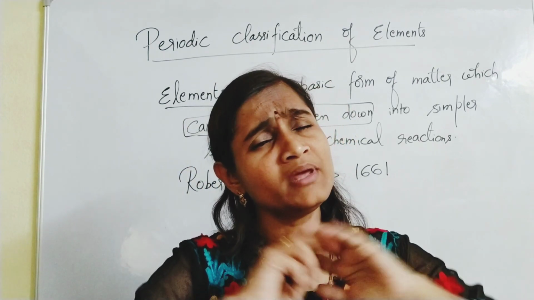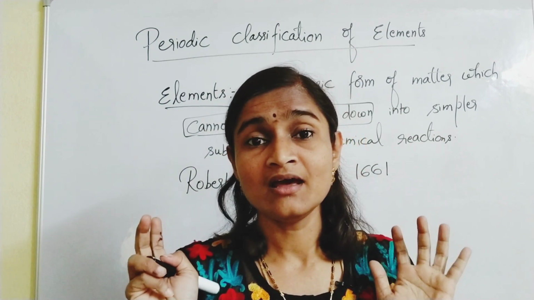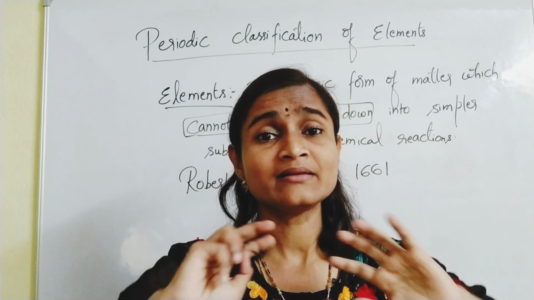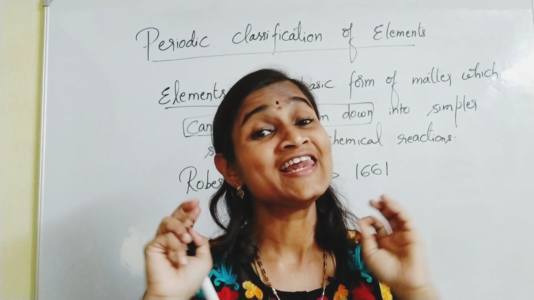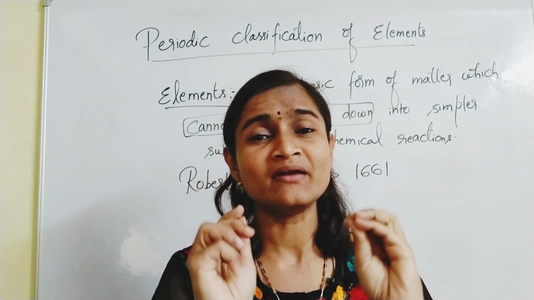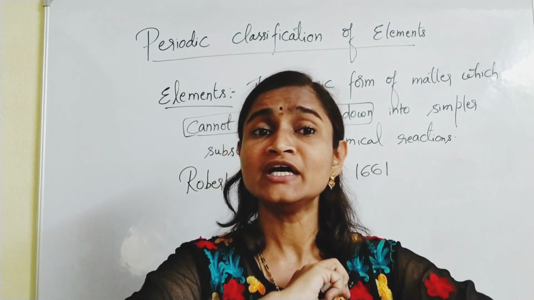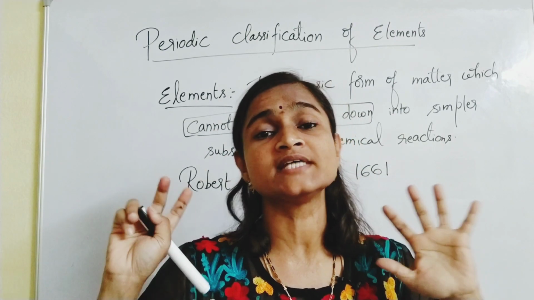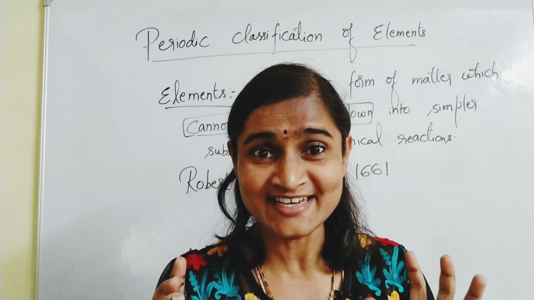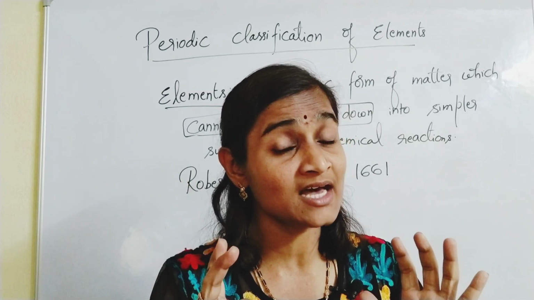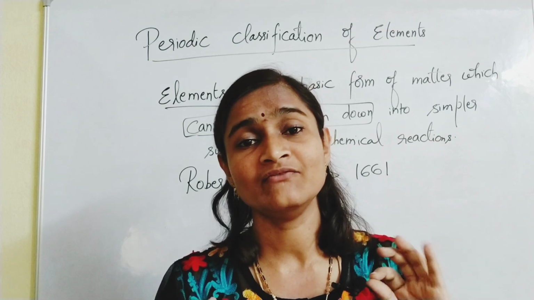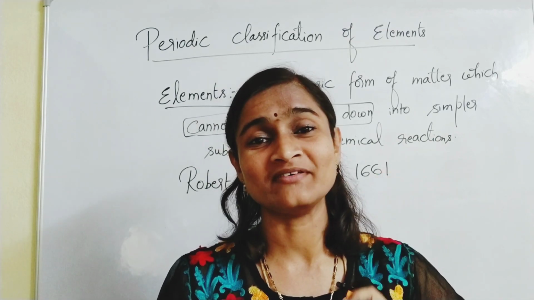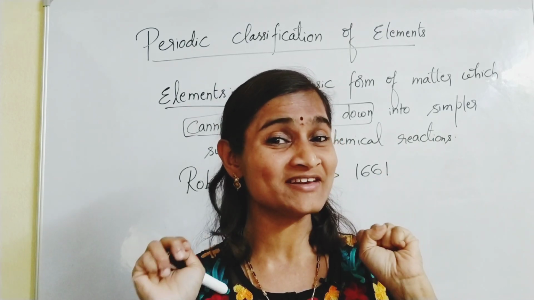The periodic table is the arrangement in which all the elements have been arranged in a particular order. Many scientists have done their best, many have kept their efforts to classify the elements in a particular order. So we are going to learn about all the classifications that have been given by different scientists and the drawbacks pointed out for them. Everything we are going to learn in this chapter, so we can enjoy the chapter a lot.